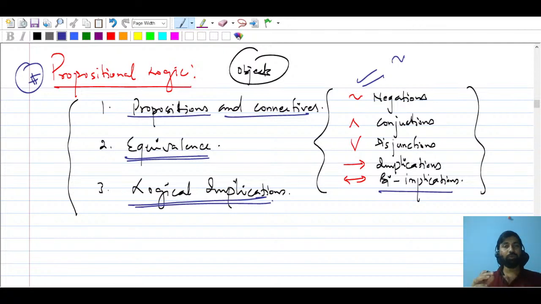And you also have to prioritize which topic has had how many questions asked previously. Those topics you have to focus on more. At the end of this session, I will let you know how many questions have been asked previously, and how many questions you can expect in future as well. So these are the connectives we will study under propositional logic.